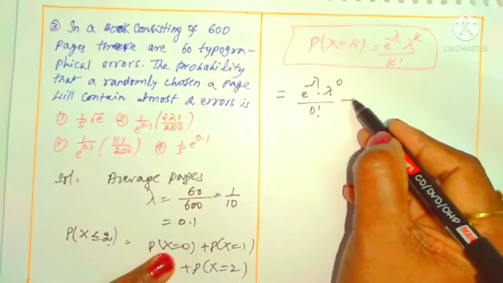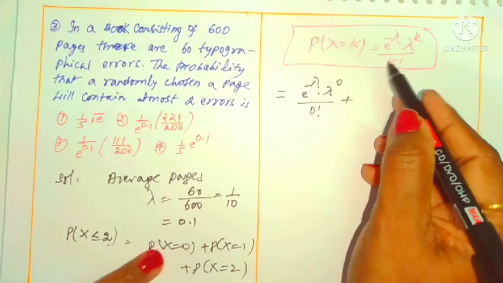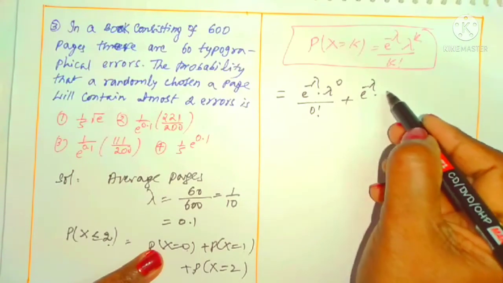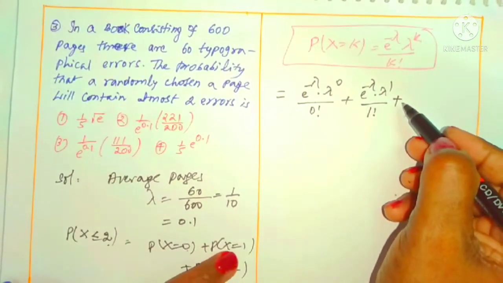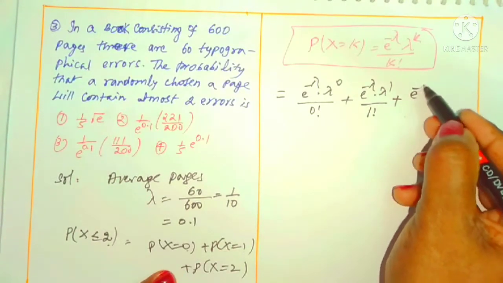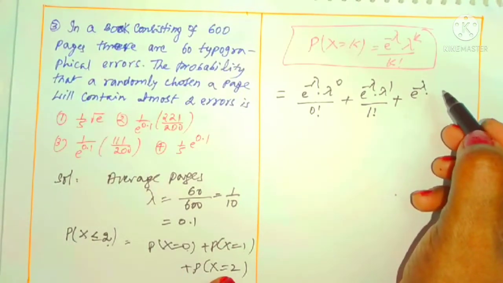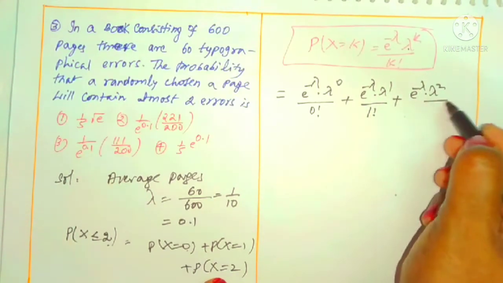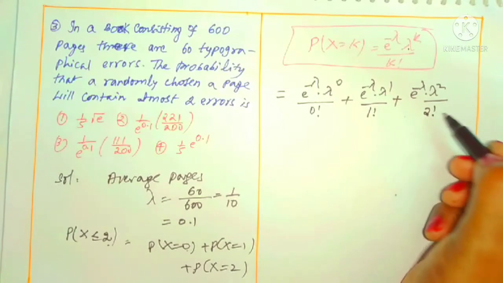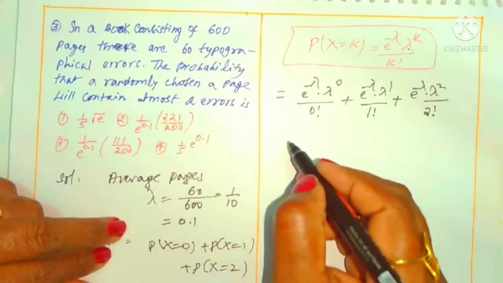This part. Plus next, P of x equals 1 means what? E power minus lambda into lambda power 1 by 1 factorial. Okay. Plus next, P of x equals 2. This is e power minus lambda, in place of k we can write 2, that is e power minus lambda, lambda square by 2 factorial. First we can write the formula, after that we can substitute the lambda value.